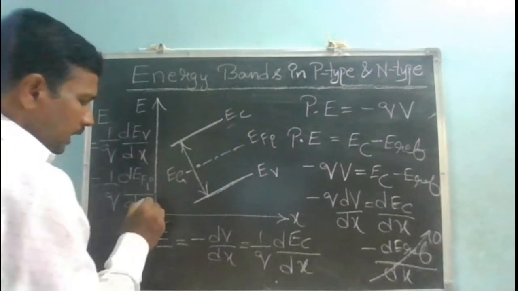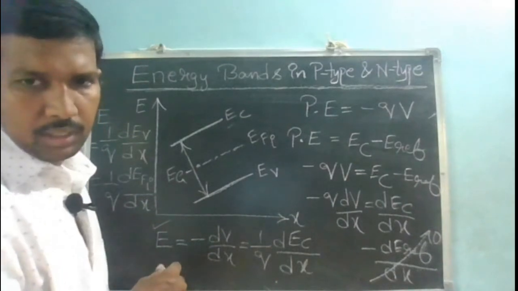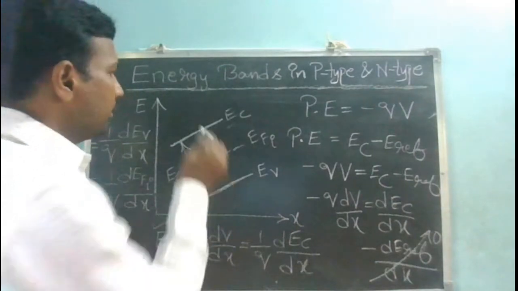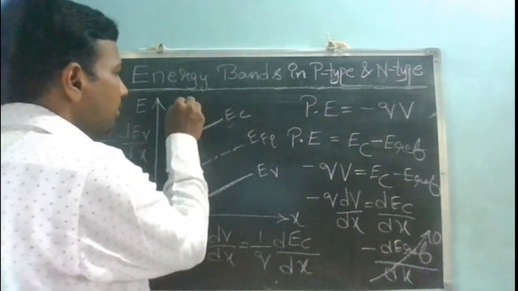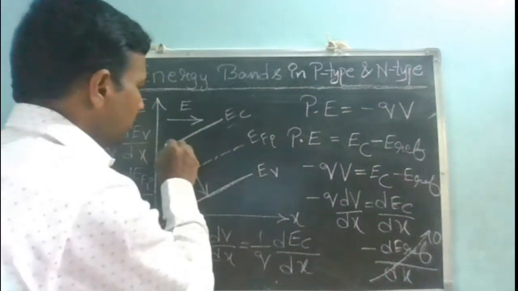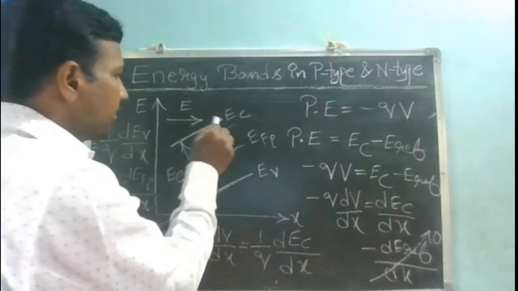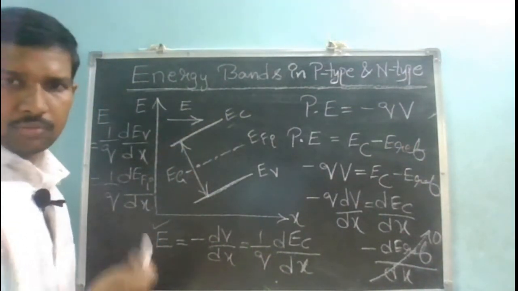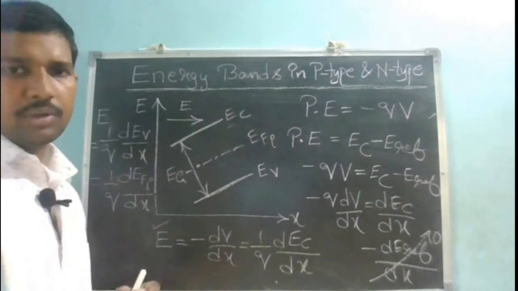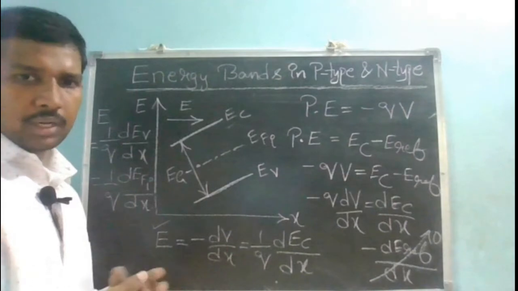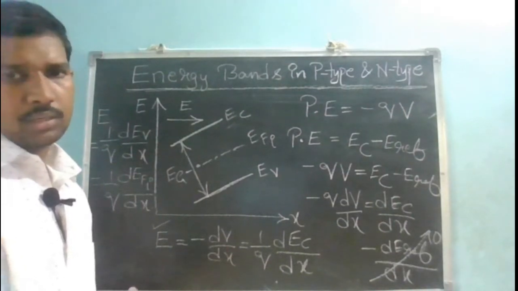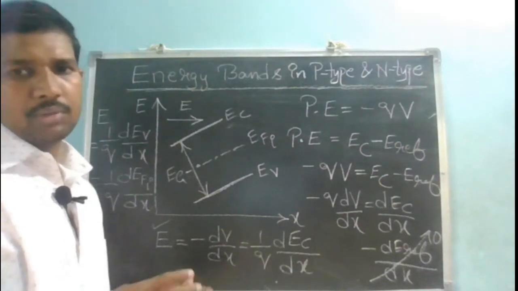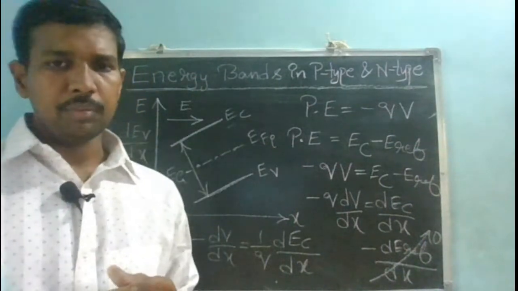So the slope of either the conduction band, valence band or intrinsic Fermi energy level represents the existence of an electric field, and the direction of the electric field will be in the positive slope direction of my conduction band. So this is my positive slope direction of EC, and my electric field will be in this direction. This is another important point after our Fermi energy level. The Fermi energy level is an indication of measuring our equilibrium. If the slope of the Fermi energy level is 0, then there is no current, and my semiconductor is said to be in equilibrium. If there is a slope, there is a current, and the direction of the current will be in the positive slope direction of my Fermi energy level.